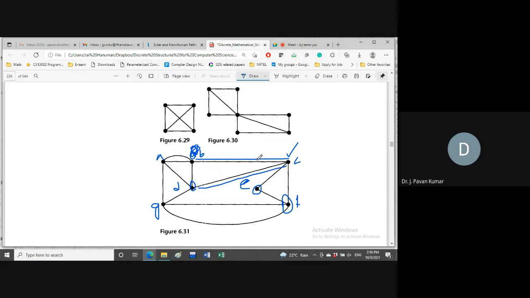After considering CD, we are at D. Now from D, we are having two or three alternatives. We can go to B again, or we can go to A, that is DA we can choose, or DB we can choose, or DG we can choose. Let us go back to DB itself, because it is looking like we are complicating the procedure. Why? Because we are going to B immediately. Let us try to find whether it is correct or not. Just as a brute force approach, we are trying to obtain an Euler cycle.